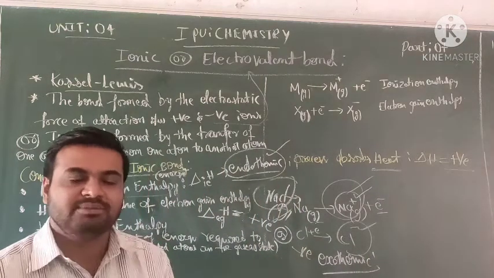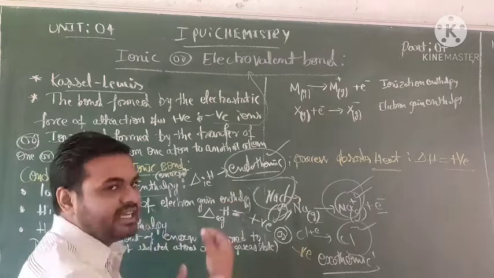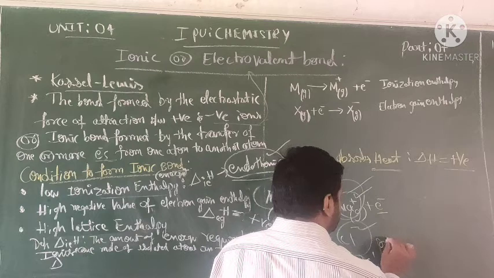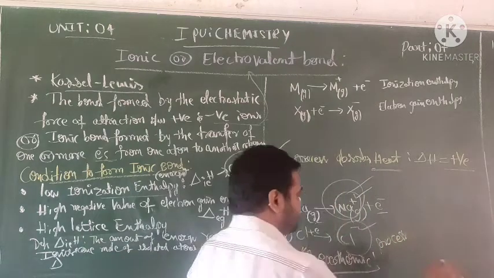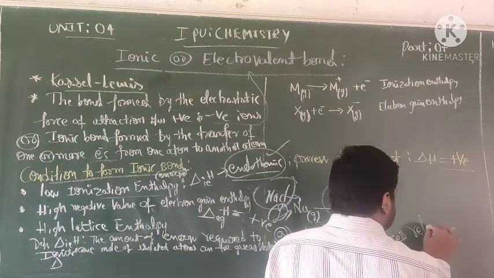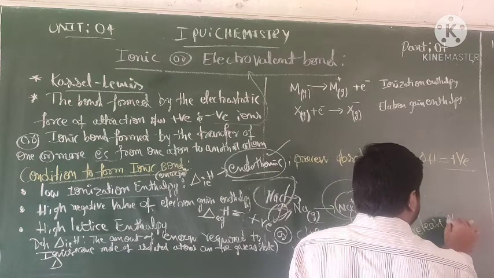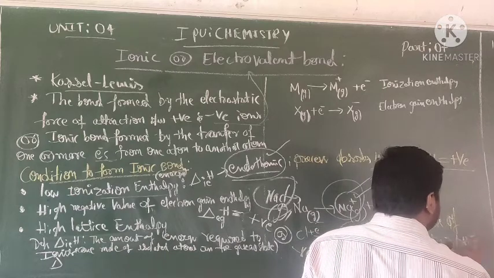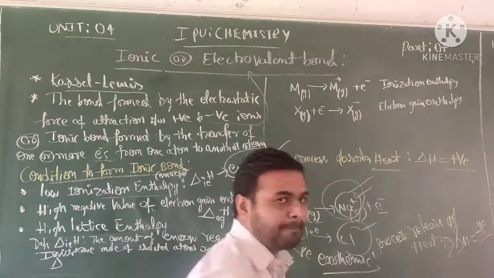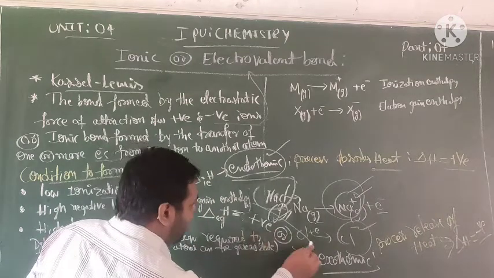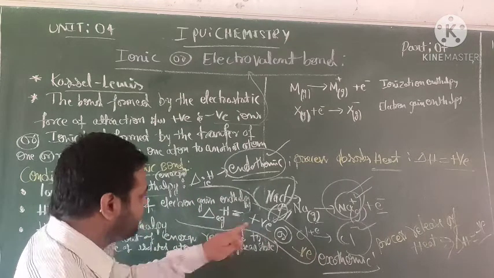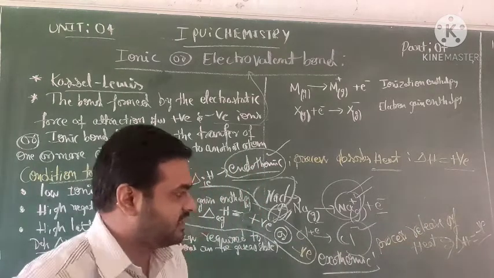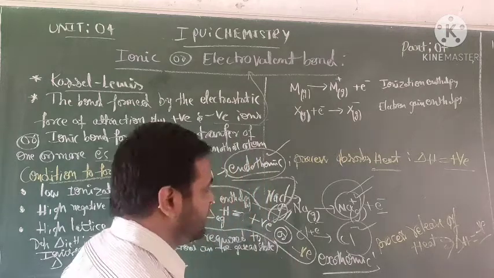It should give exothermic or endothermic also in the forming of electron gain enthalpy. What about exothermic? Exothermic is the process of releasing or giving out heat. It should always be represented as delta H equal to negative. So in the case of electron gain enthalpy, it can be positive and also negative. Exothermic is released heat, delta H is negative. Clear?